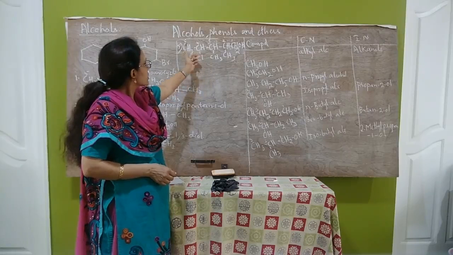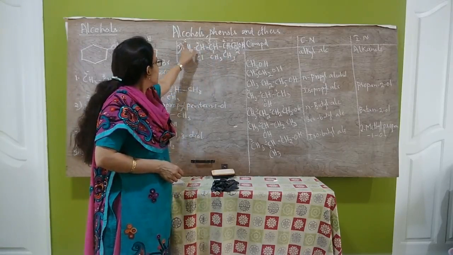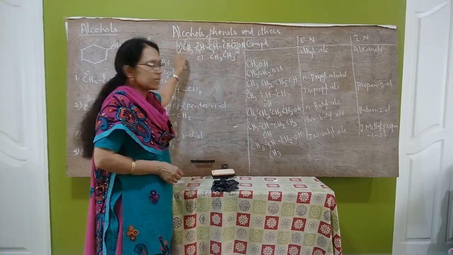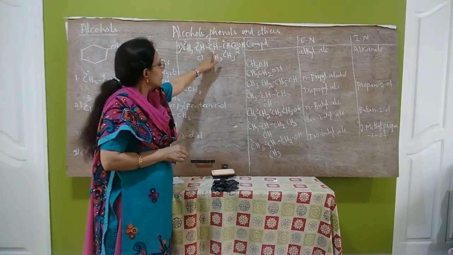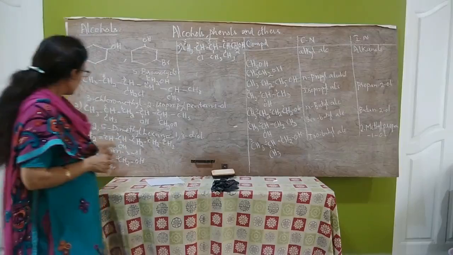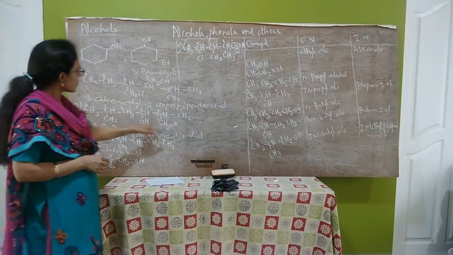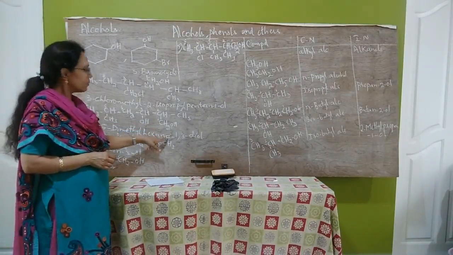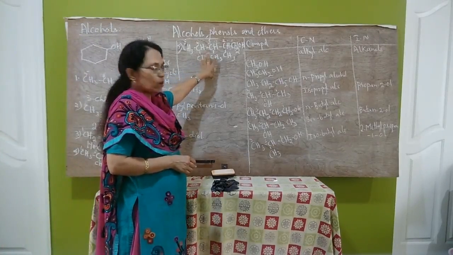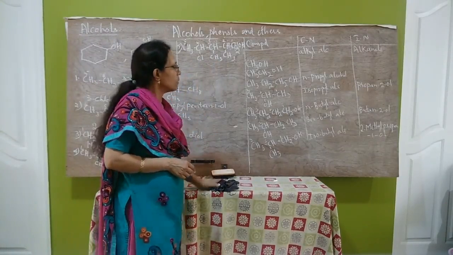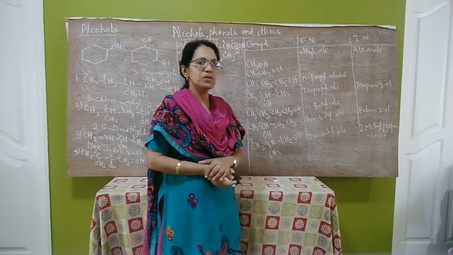What is the name of this compound? This is 4-chloro, 2,3-dimethyl, pentane-1-ol. Only single bonds are there, therefore ane, pentane-1-ol. The e should not be written here. The e should be replaced by ol in this. Here, if two OH groups are there in a compound, the e should be retained. So this is about the nomenclature of alcohols. In the next class we will study the preparation of alcohols.